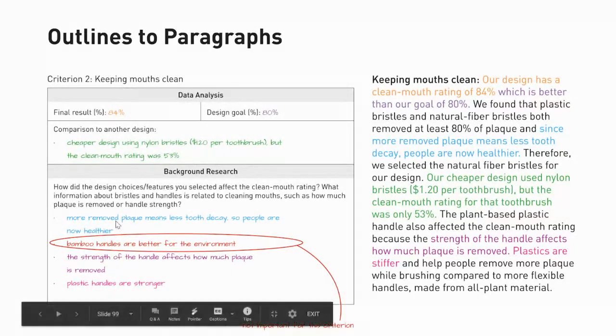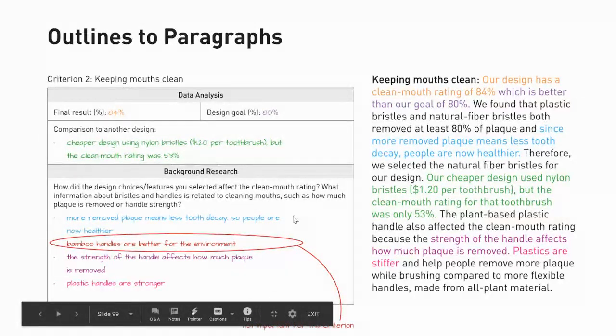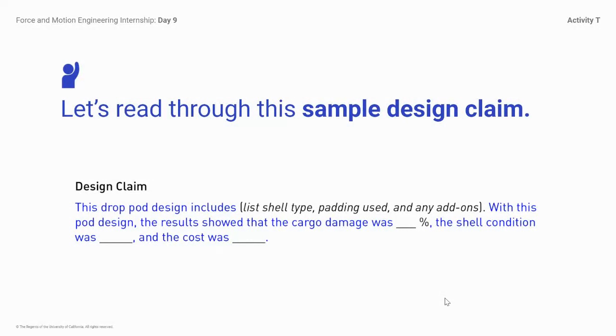You're going to remember that you've already made background research that connects directly to your criteria. So you've done this outline already on day 8. You're going to use this outline to write your paragraph. So here is a sample design claim. I broke it down rather than writing an entire paragraph all at once. I broke it down to slide 19 is the introduction, slide 20 is the body paragraph, and slide 21 is the conclusion. So what you're seeing right here is a really, really great sentence.